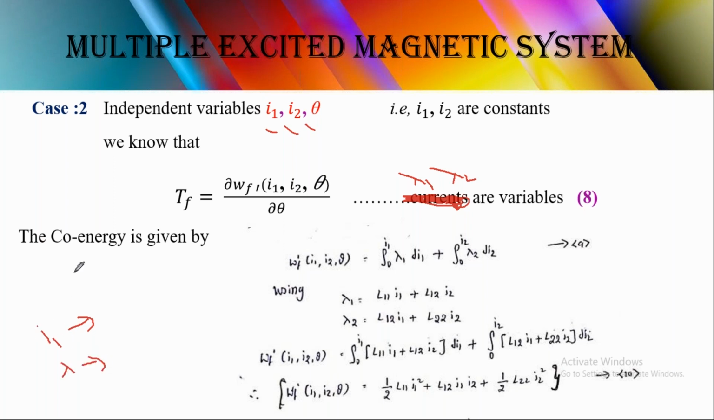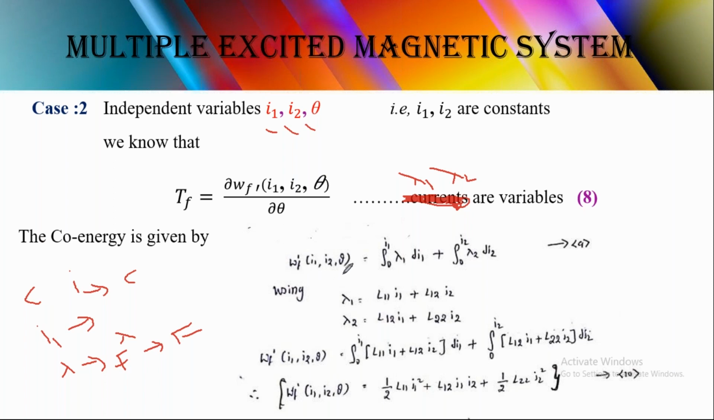Remember this well: current starts with C, right? So the energy given by current is called co-energy, and the energy given by flux linkage, that is flux F, is called field energy. FF and CC. Remember it this way, then you can understand it.